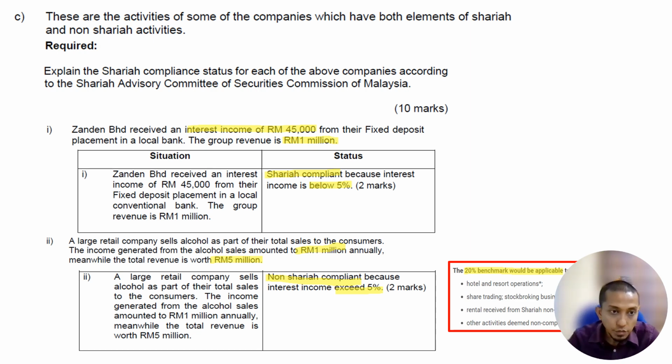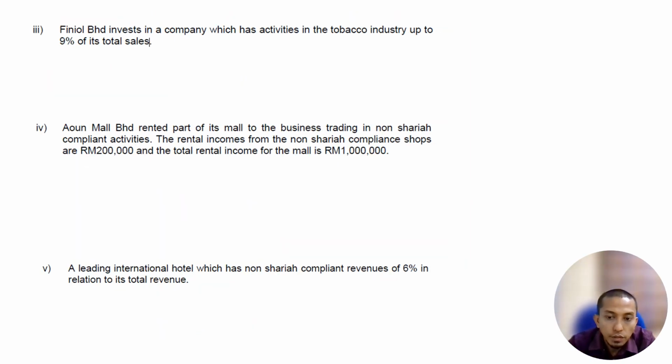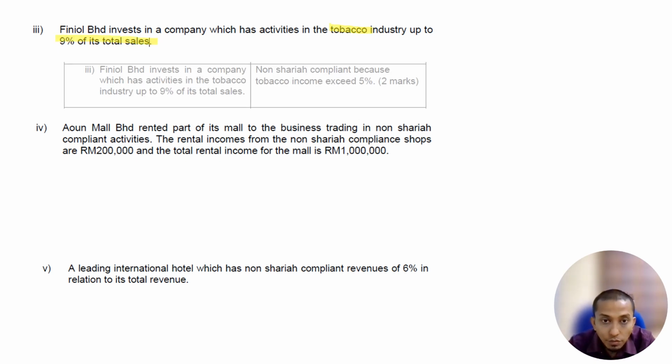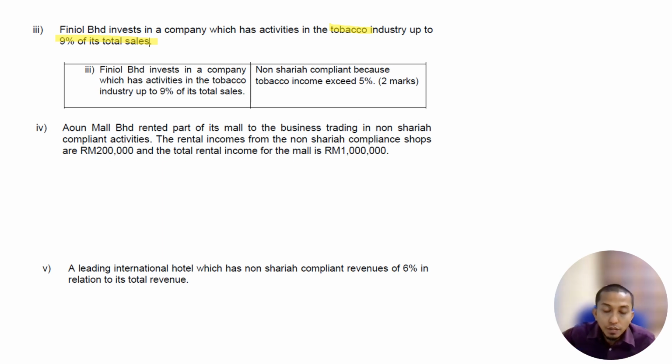Next, Finial Berhad invests in a company which has activity in the tobacco industry of up to 9% of its total sales. Remember the table that we have in our main slide. It exceeds 5%, so it is non-Sharia compliant.